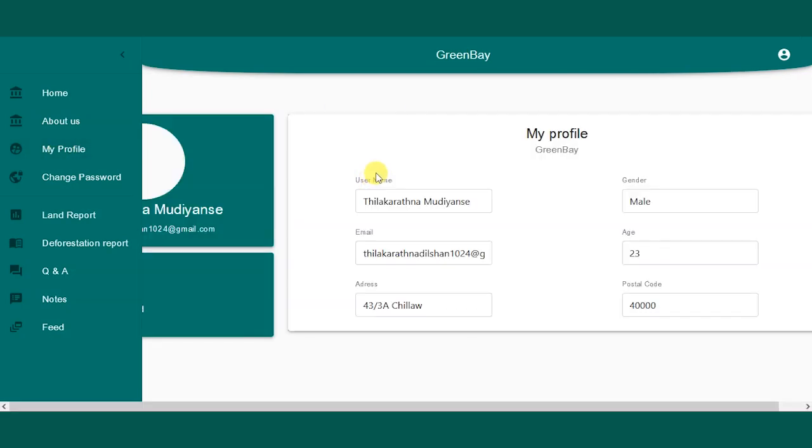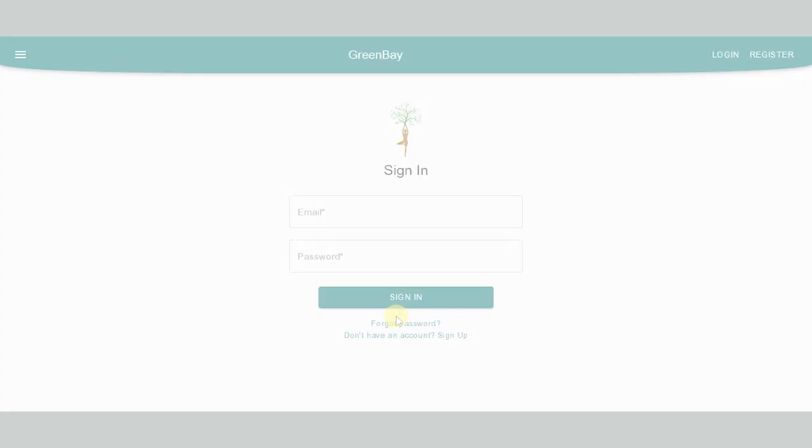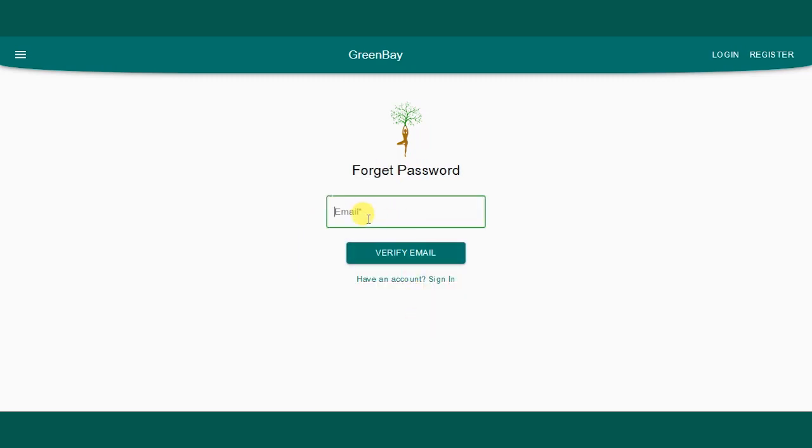Those are the features of the GreenBay Deforestation Tracker. Additionally, the user can view their profile and change the current password if needed. And if the user has forgotten the password, by just pressing forgot password and giving the email information, the user can easily reset it.